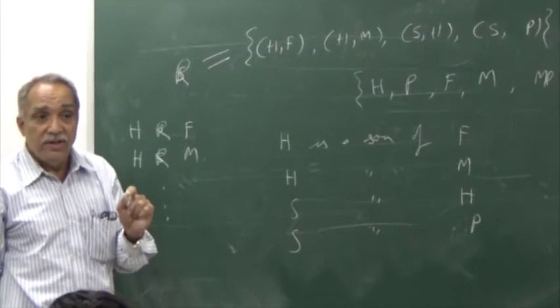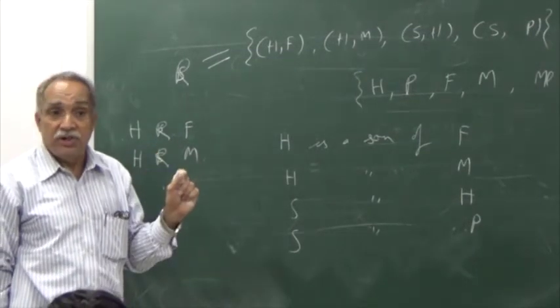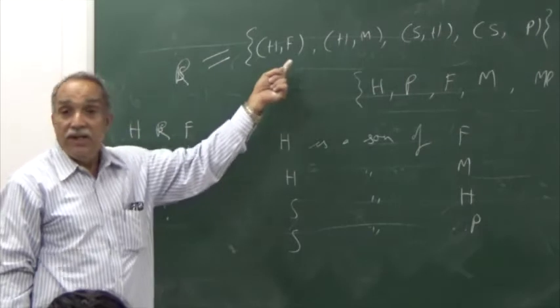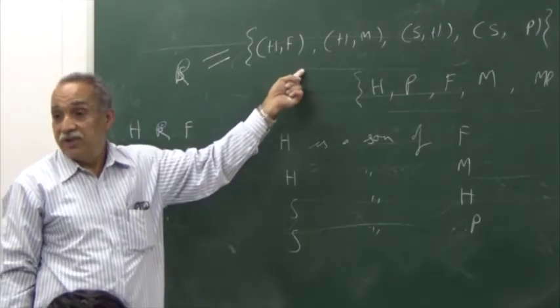I find every relationship describable by a set of ordered pairs.